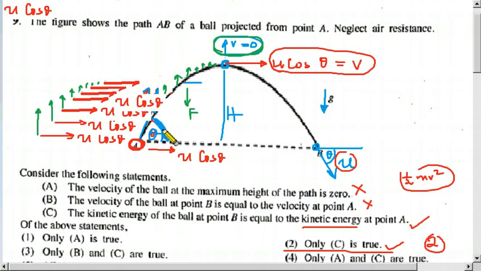The initial value is only one, so it doesn't change. This is the initial theta. So therefore the horizontal component of the velocity is constant along this path. Even here it is constant, everywhere it is constant.